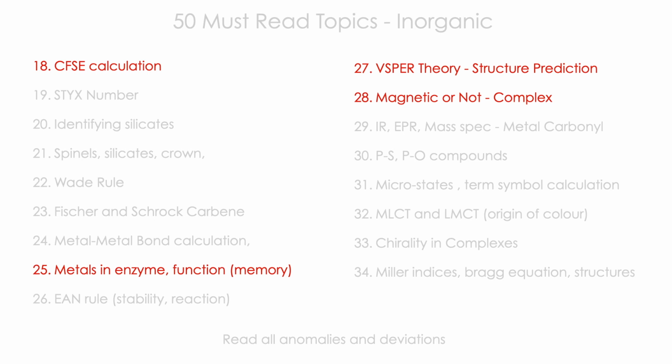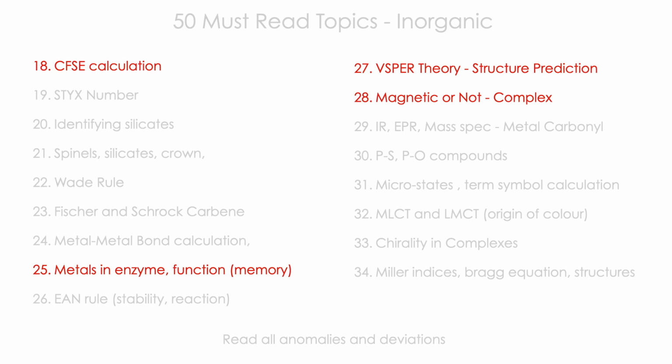Suppose you want to study hemoglobin. You should study what the heme is there, what the metal atom is, it is iron, what the oxidation state of the metal atom is, +2, and what the function of hemoglobin is, to carry oxygen. These are all the things you should study. You should make a table: enzyme, metal atom, function. It will be easy marks.